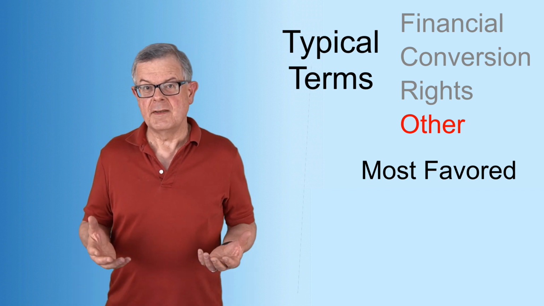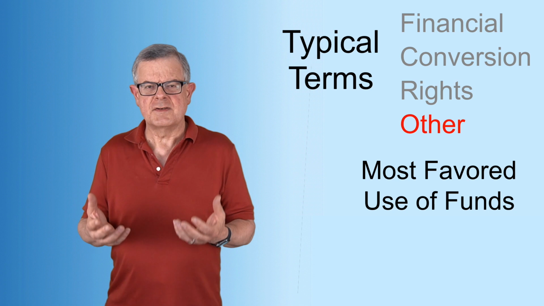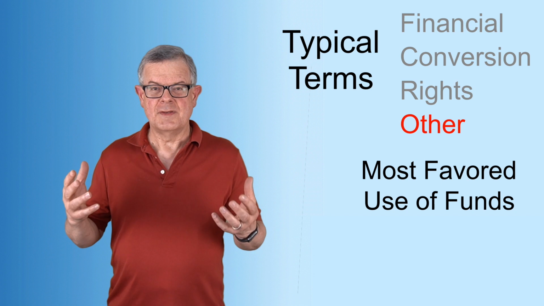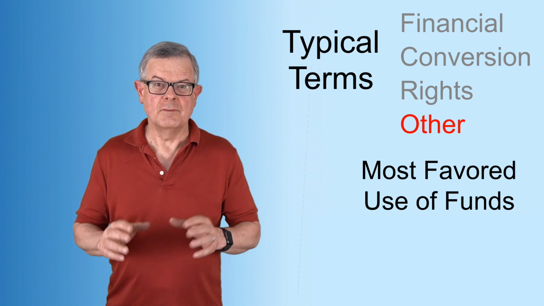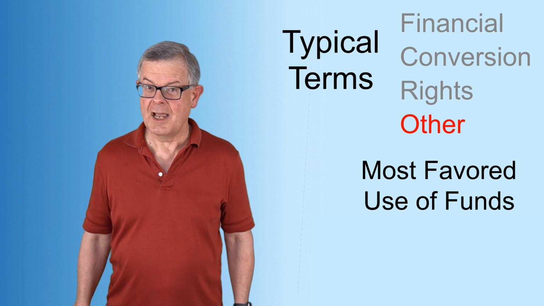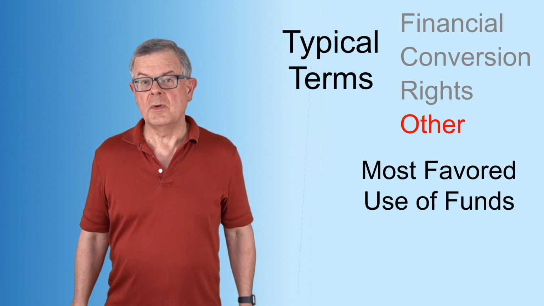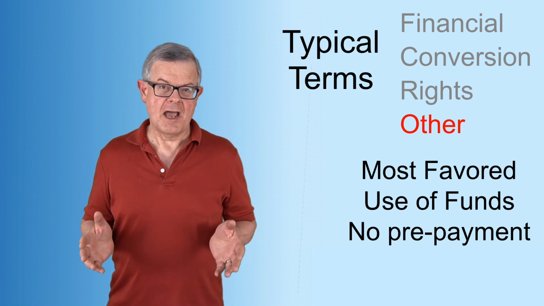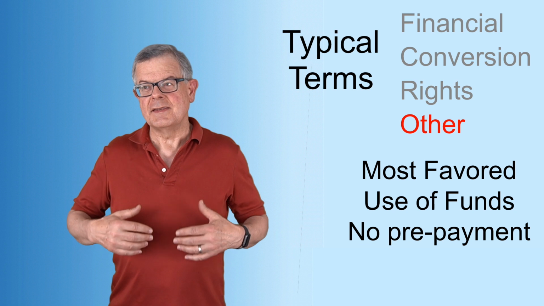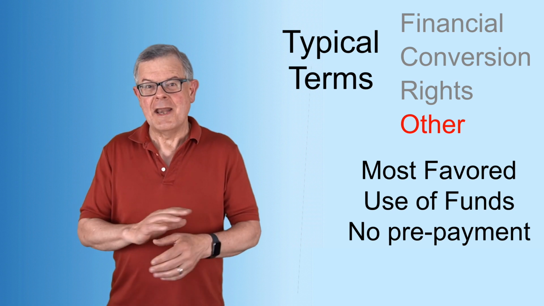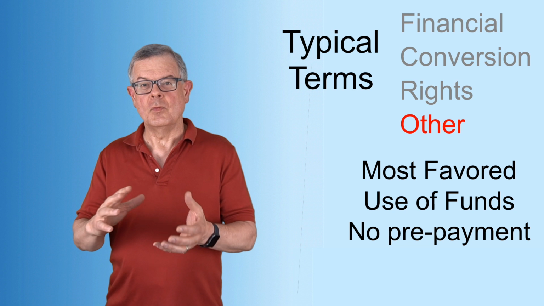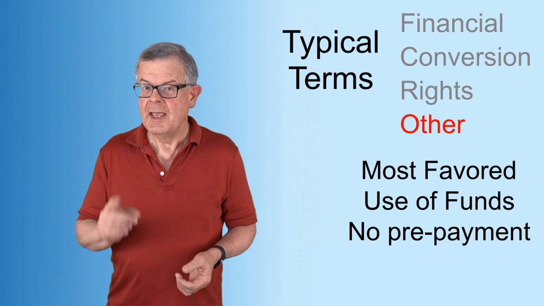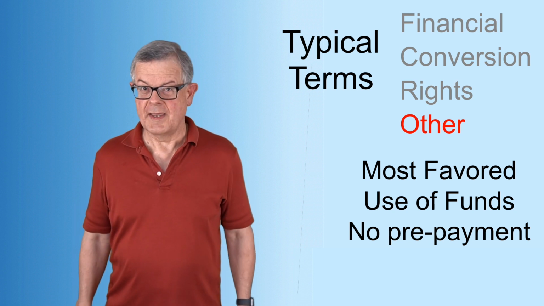Another term, you may have something in the documents about use of funds that perhaps says something like the funds are to be used for the operation of the company. And of course, they can be more specific than that in terms of limiting what the funds can be used for and cannot be used for. A convertible note will almost always have a term that says prepayment of the note to pay it off is not allowed. And the reason, of course, is that the investor is providing you with that loan, not with the intent that you'll pay it off, but with the intent that it will convert. So you're not allowed to simply pay off the loan unless the investor agrees with that.